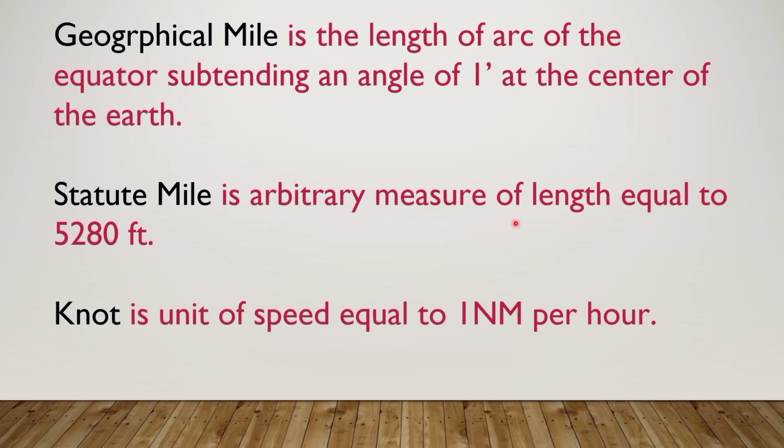Statute mile is an arbitrary measure of length equal to 5280 feet, and knot is a unit of speed equal to 1 nautical mile per hour. Knot is used in the shipping industry to measure speed, as speed is equal to distance upon time. In the same way, the knot is a unit of speed which equals 1 nautical mile per hour.